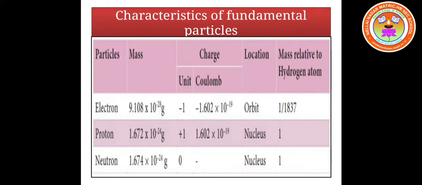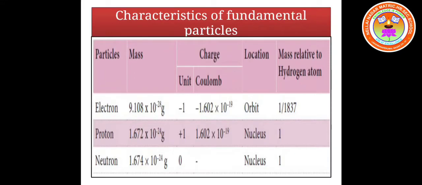Now we are going to learn the characteristics of the fundamental particles: protons, neutrons and electrons. The mass of an electron is 9.108 × 10^-28 gram.